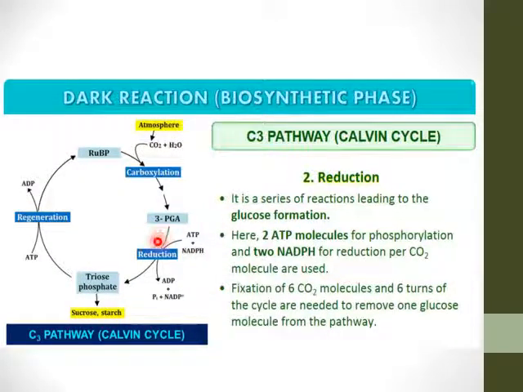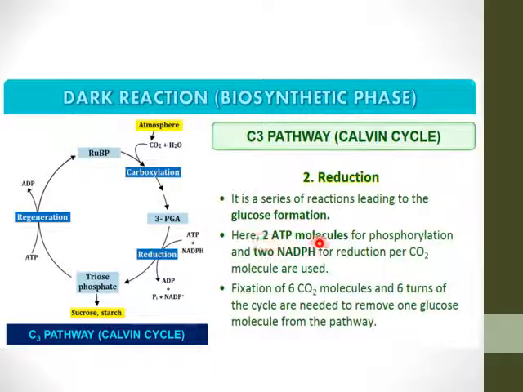The next step is the reduction. It is a series of reactions leading to glucose formation. Here the triose phosphate is formed, which will form sucrose, starch or glucose, and the rest helps in the regeneration of ribulose bisphosphate so that the cycle can continue.